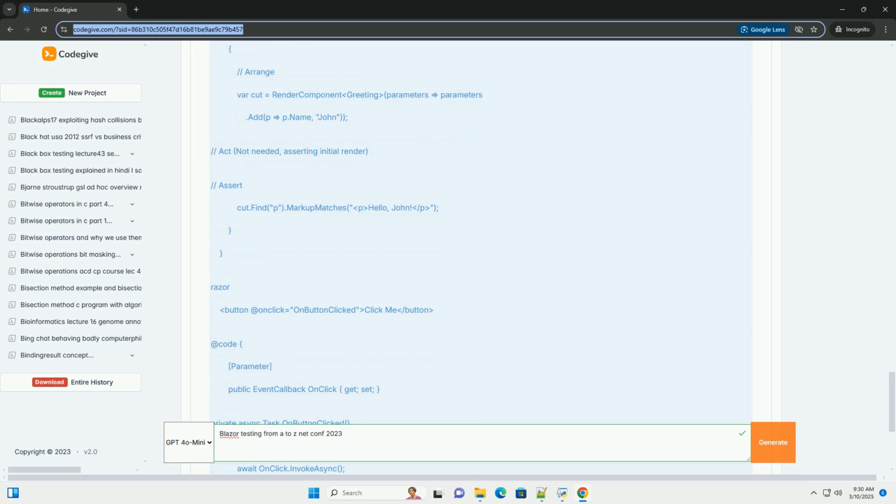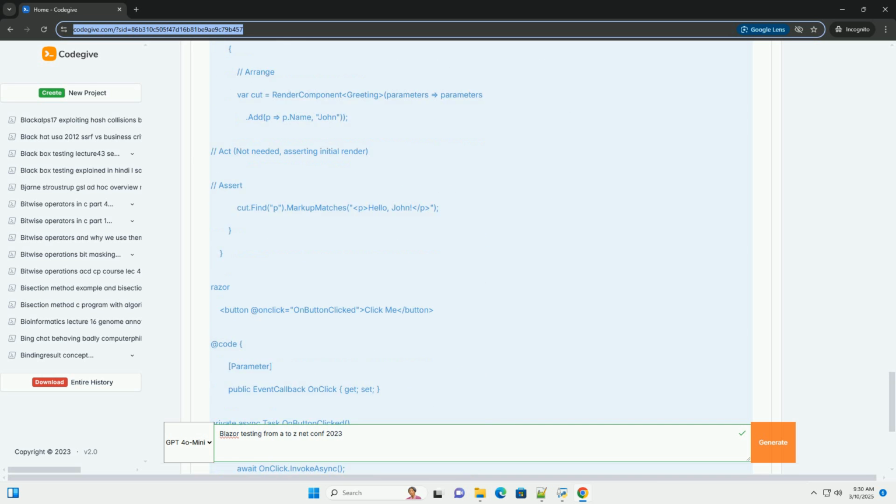Configure test environment: use environment variables or configuration files to point your application to test-specific services and databases during integration testing. This isolates your testing environment from your production environment. Seed test data: before running your integration tests, populate your test database with the necessary data using scripts or code. Transaction management: wrap your integration tests in transactions to ensure that any changes made to the database are rolled back after the test completes. This prevents tests from interfering with each other.